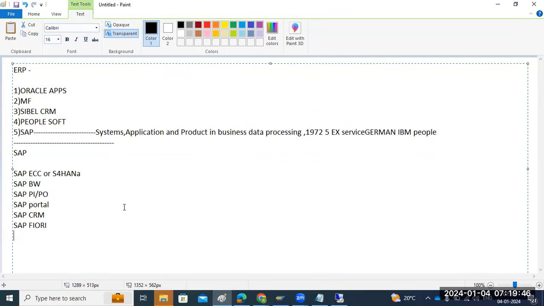That's why nowadays the requirements and recruitment are also more. Why? Because to support these systems, their issues, functionalities, performance and everything, definitely the Basis team is required for their business here. Right? The Basis team is required to support their servers and everything. If the server is down, the banking sector also is using SAP. If the server is down, what will happen? If the SAP system is down, the server will be down. If the server is down, then what will happen?